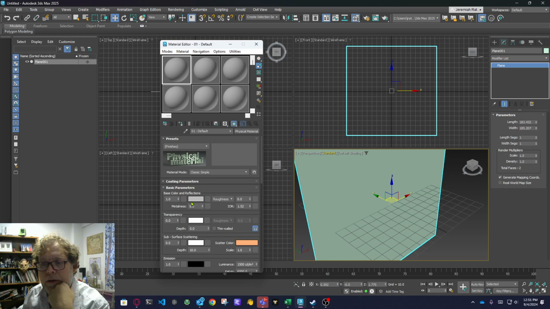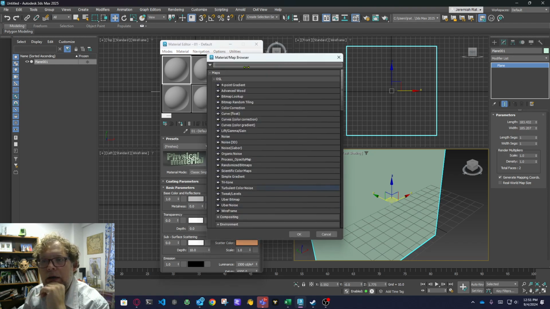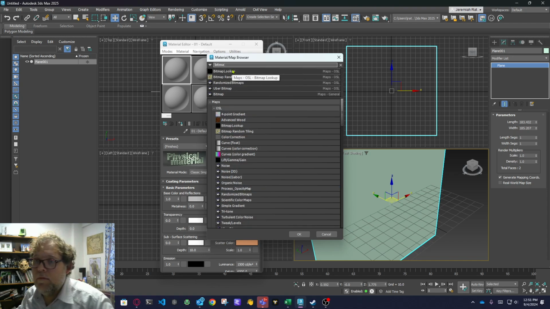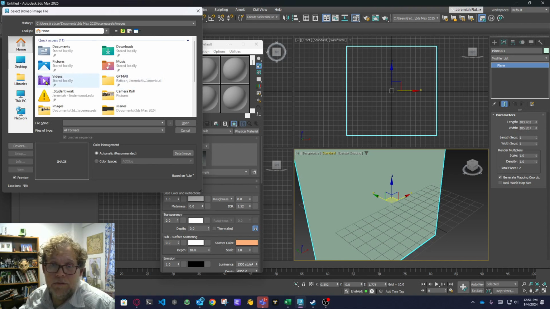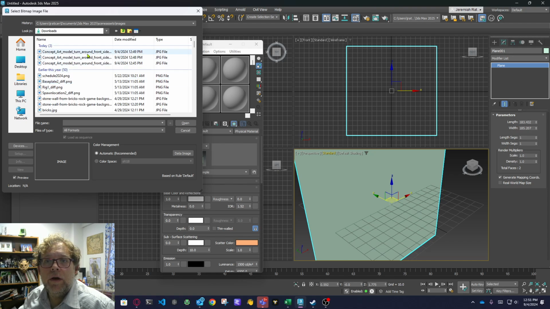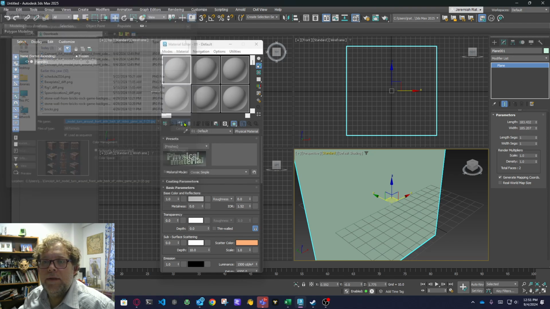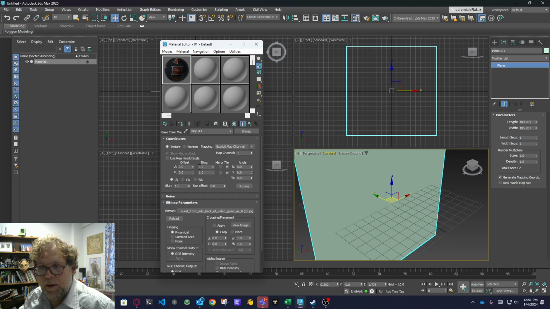I'm just going to go in here. I'm going to click this little box next to the gray square, and that's going to be a shortcut to my maps. Then I'm going to type in bitmap right here. Bitmap is what 3ds Max calls regular flat images. So if you made an image through Leonardo, or if you've drawn your own, you can basically just use bitmap and put it in here.